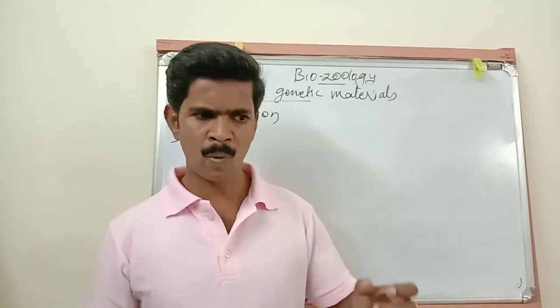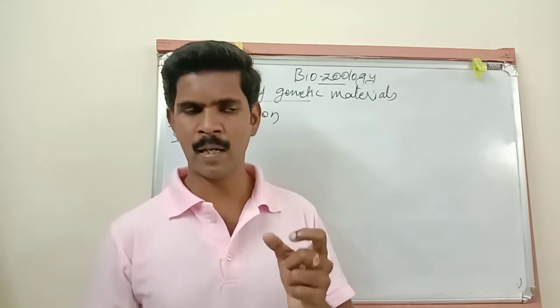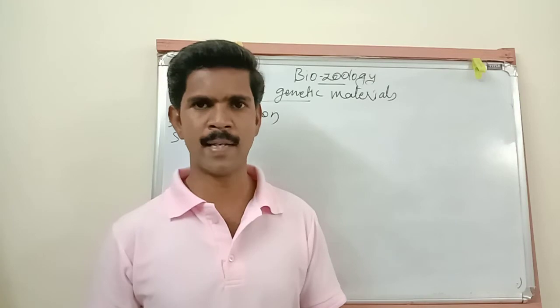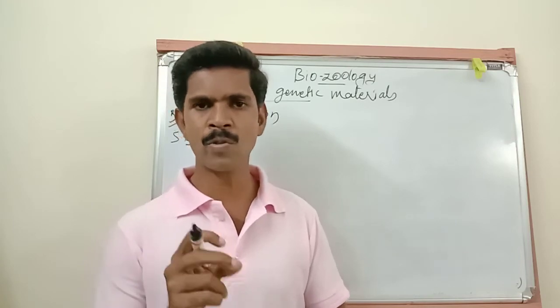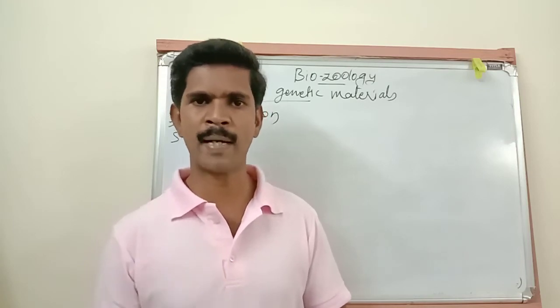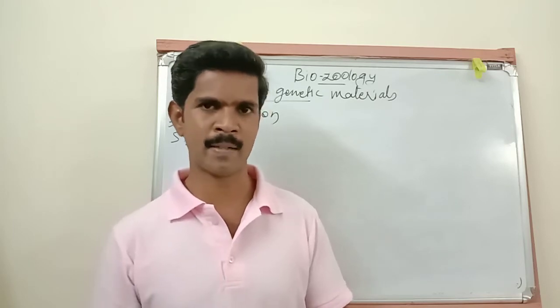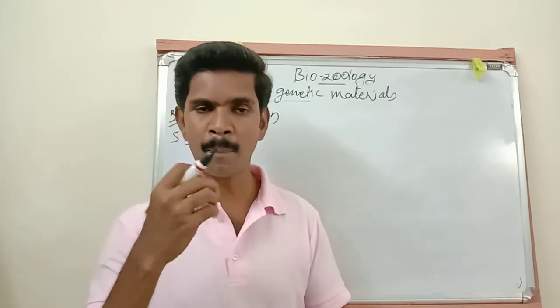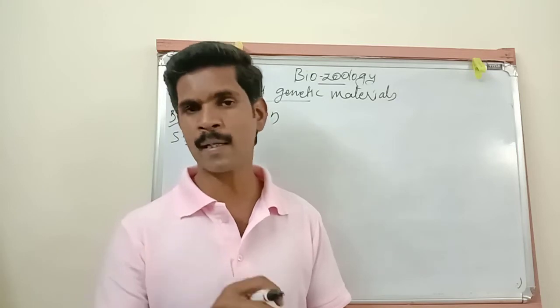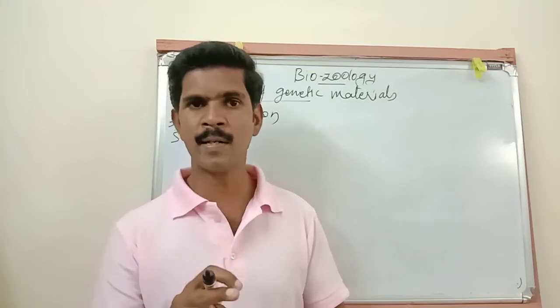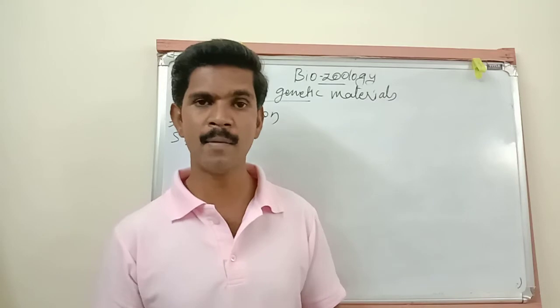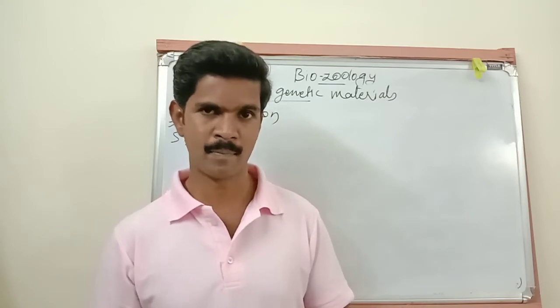Then one experiment was done by the scientist Griffith. He used some bacteria. Some bacterial species were heated at high temperature. When he applied overheating to these bacterial species, some important genetic material inside the bacterial cells did not change. Understand?